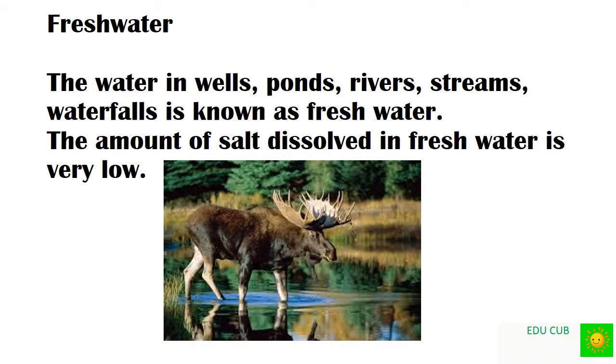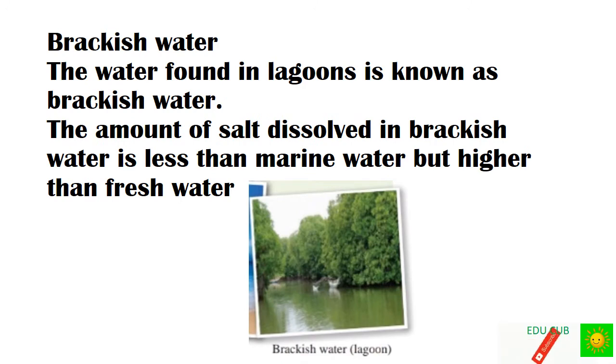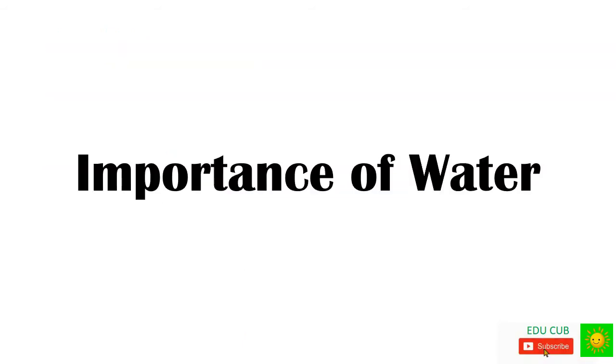Let's see what fresh water is. The water in wells, ponds, rivers, streams, waterfalls is known as fresh water. The amount of salt dissolved in fresh water is very low. Marine water. The water found in seas and oceans is known as marine water. The amount of salt dissolved in marine water is very high. Brackish water. The water found in lagoons is known as brackish water. The amount of salt dissolved in brackish water is less than marine water but higher than fresh water.